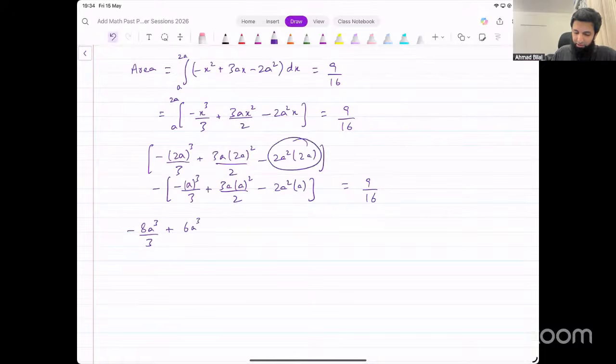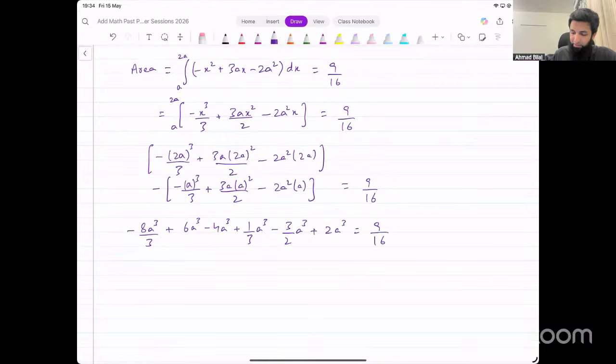What about this? 4a cube, negative 4a cube. Minus minus, that becomes plus 1 over 3a cube. Minus and plus, that becomes minus 3 over 2a cube. Minus and this minus, that becomes plus, and we have 2a cube. That equals 9 over 16.